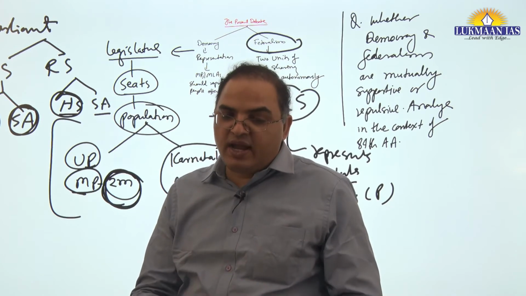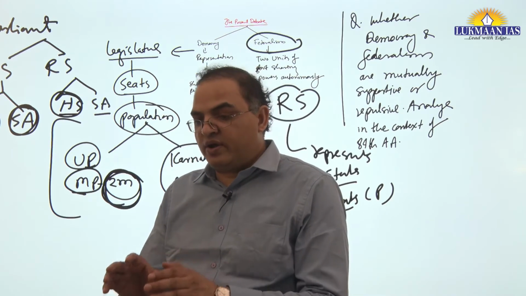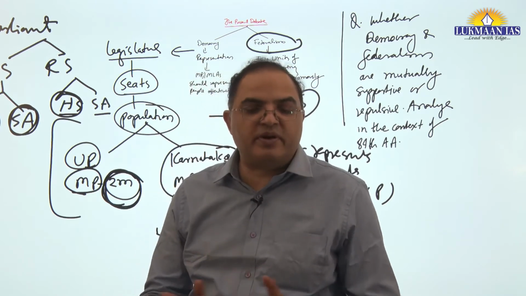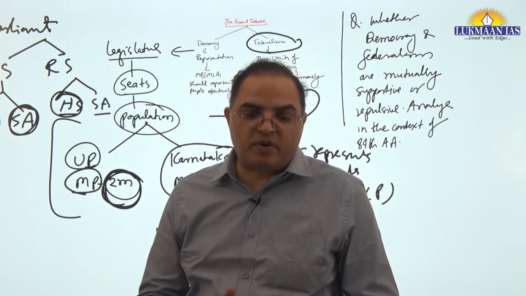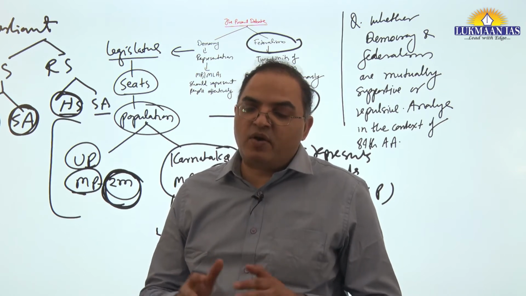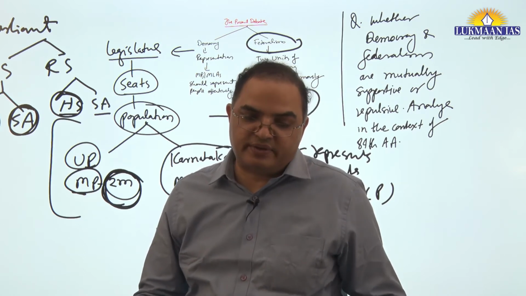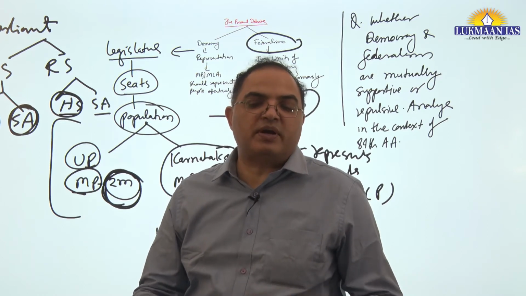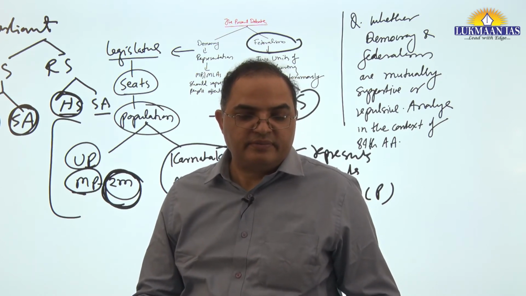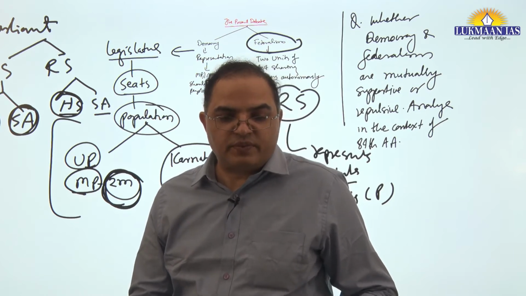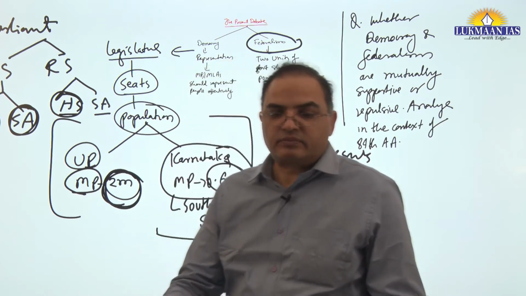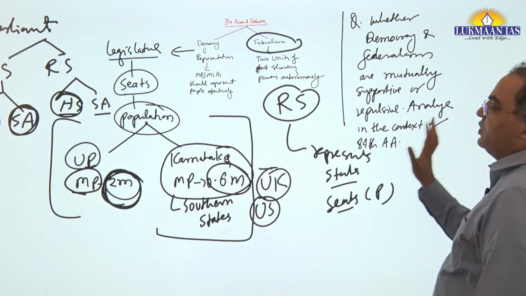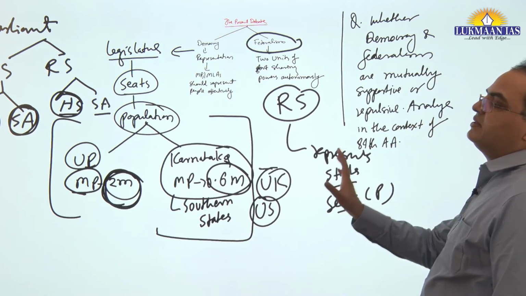Means as long as we do not make our federal polity symmetrical, we will keep facing several problems, not one problem. And we may not be able to govern effectively. Means as a democracy, we may not be able to govern effectively. This we will say. So, although let's say this solution is symmetrical, what is symmetrical federalism?